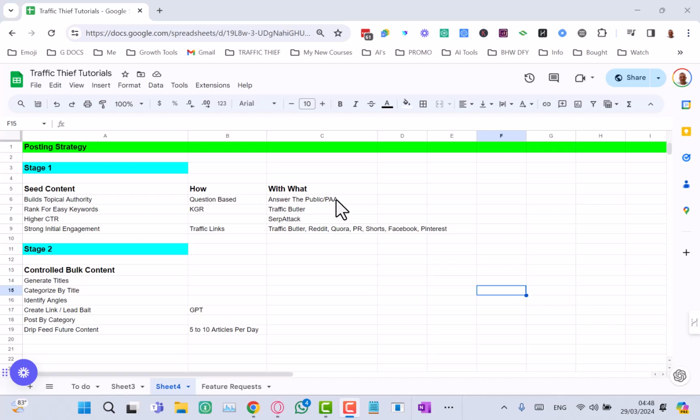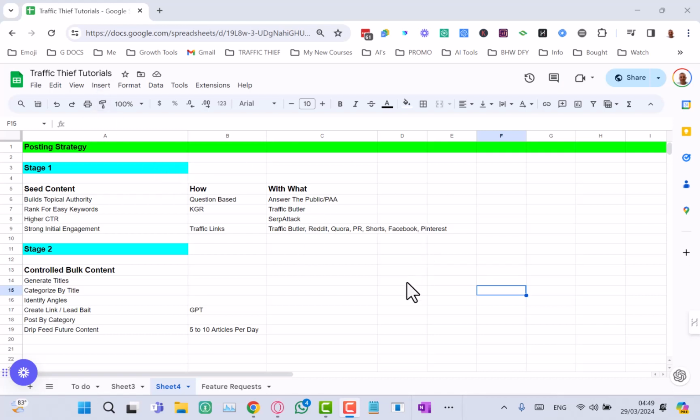Okay, so what I want to do is do an overview of that strategy, and then I will get Stephanie to do the steps, as I've only got one hand that I can use right now because I had an accident. So I will get Stephanie to do the steps, but I wanted to do this overview video to make sure that you understand exactly what we're doing and why I've chosen to create this strategy.